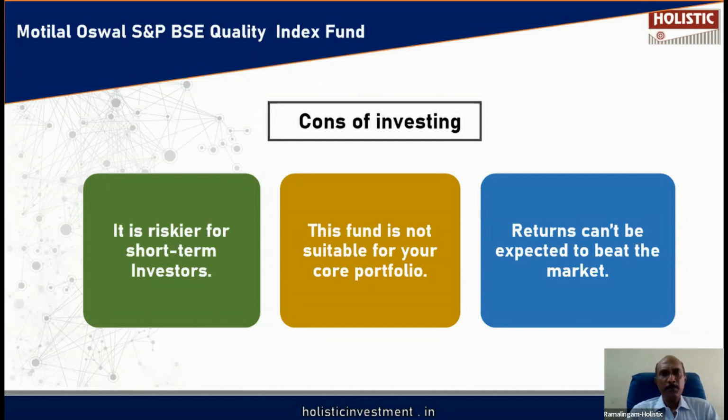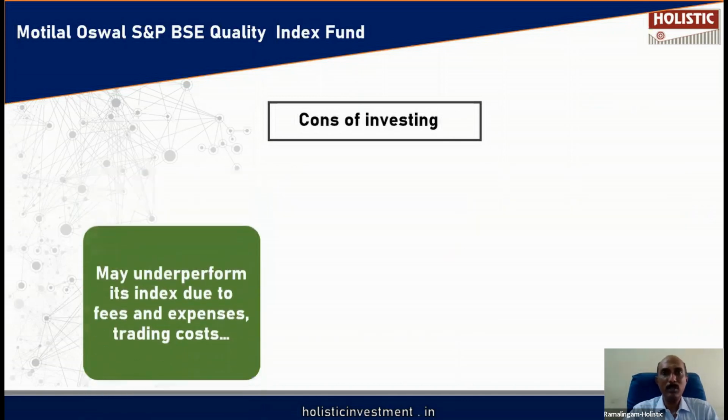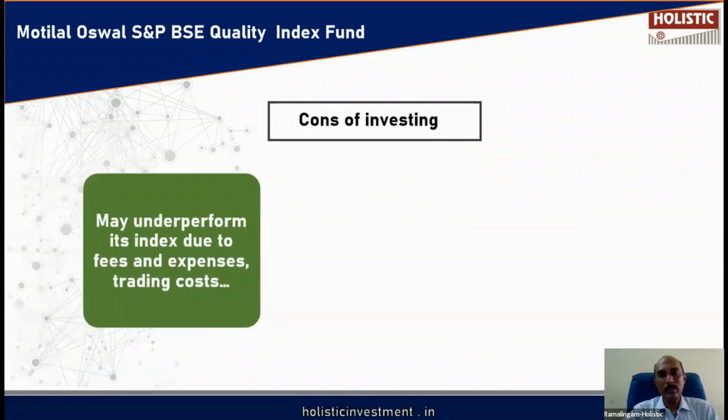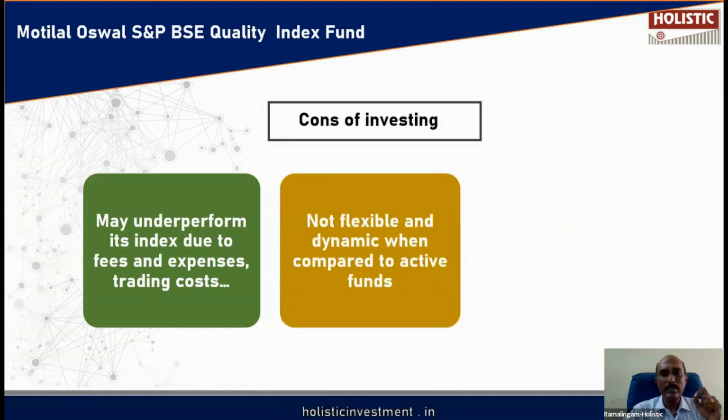Being an index fund, this will simply replicate the index returns. This will not give additional return than the index. There is no alpha generation possible. Whereas in the actively managed fund, the fund manager will try to outbeat the index and generate alpha. So here, there is no possibility of alpha generation. The fund manager will mimic the index and deliver almost similar return to the index, subject to tracking error and expense ratio. So because of tracking error and expense ratio, this fund will deliver slightly lesser than the index returns.